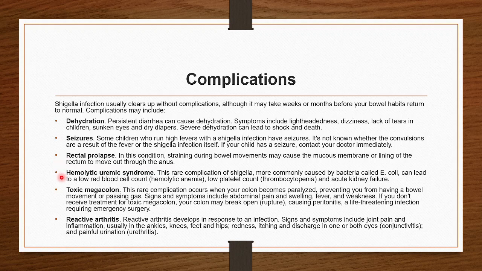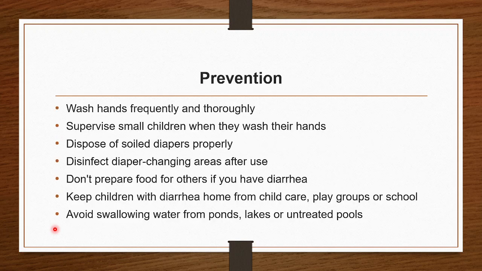Fourth is hemolytic uremic syndrome. That we have seen earlier also, where there is a low blood count, that is hemolytic because of the damage of the RBCs, and kidney failure is also there. Okay. Toxic megacolon. This rare complication occurs when the colon becomes paralyzed, so bowel movement will be prevented. Reactive arthritis is also developed in response to the infection. Here there will be inflammation at the ankles, knees, feet, hips, all these places.